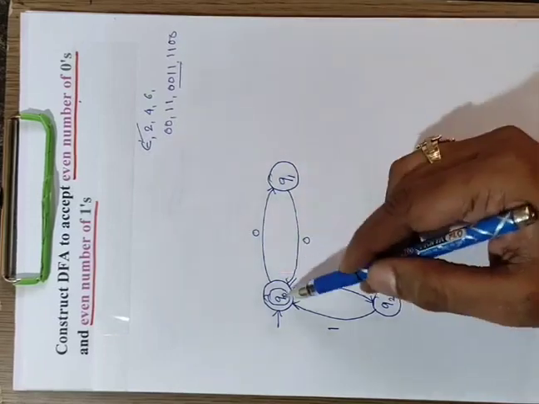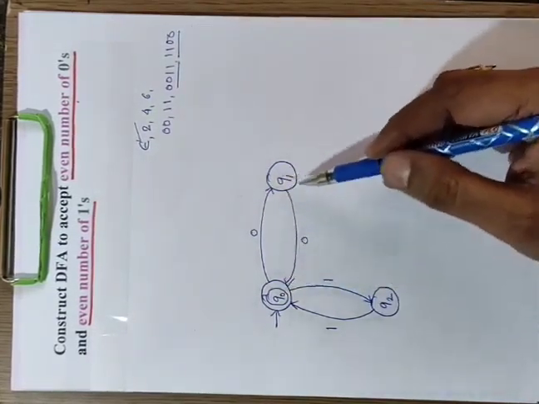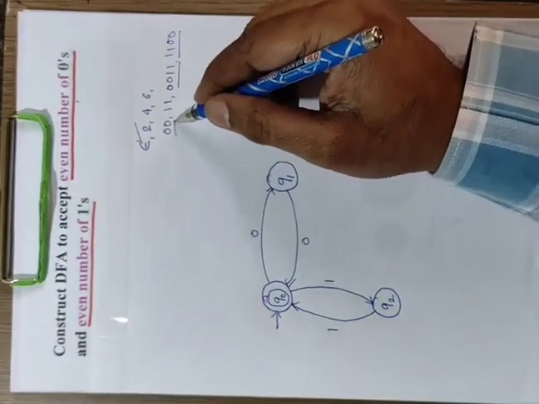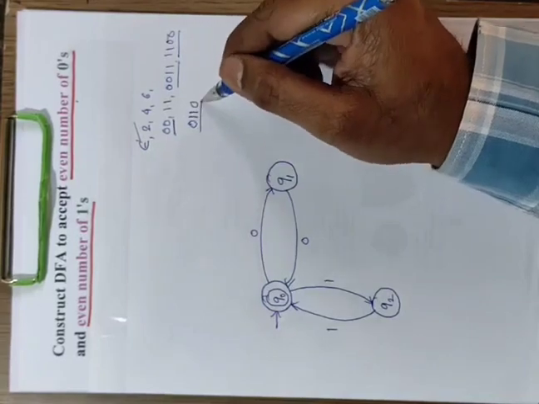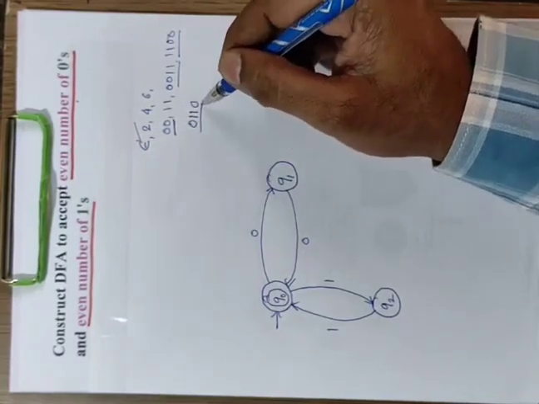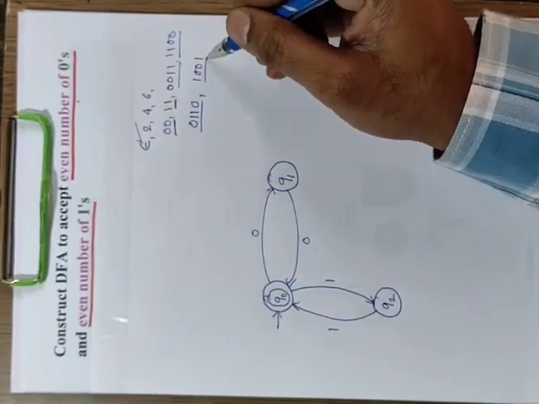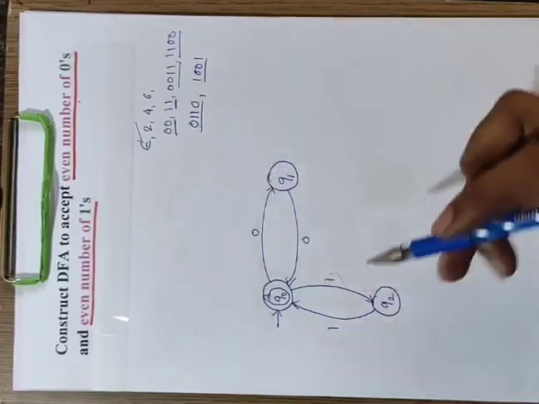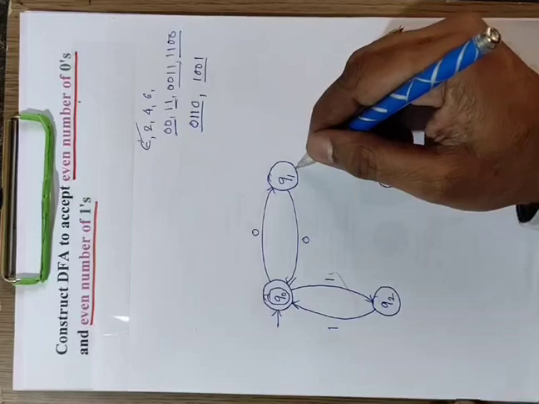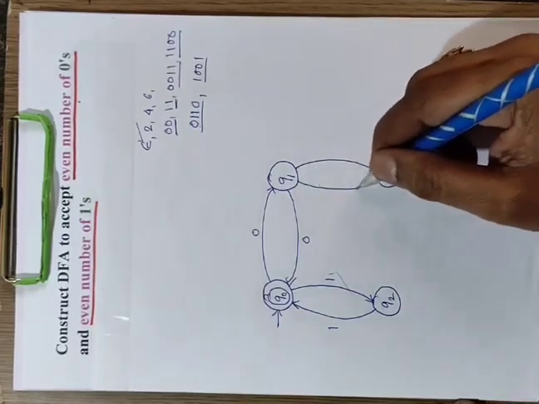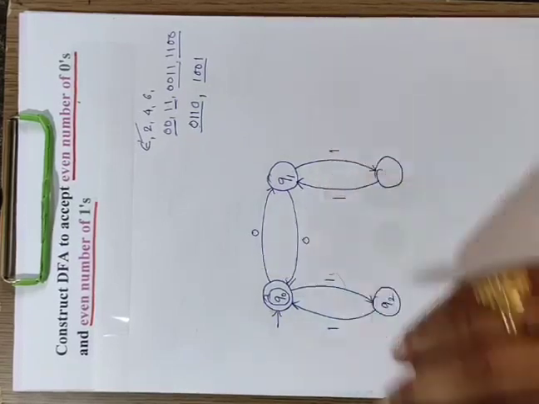2 0 2 1, that is 0 0 1 1, is accepted, or 1 1 0 0 is accepted. Or next, between these 2 zeros, 0 1 1 0. Between these 2 zeros, 2 ones, or between these 2 ones, 2 zeros. Between these 2 zeros, 2 ones means here we can take 2 ones. 0 1 1 then 0 is accepted.